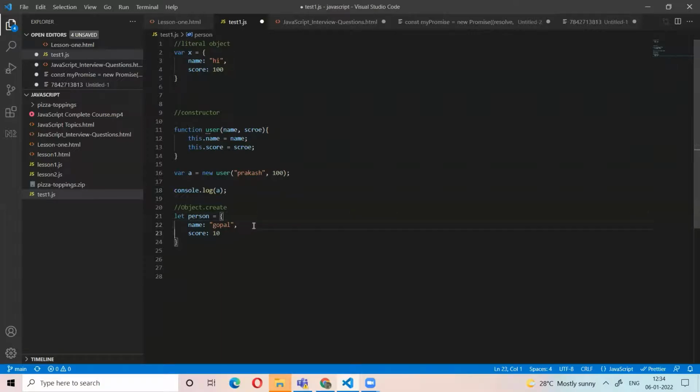For that, we use Object.create with person. I get the person one object.